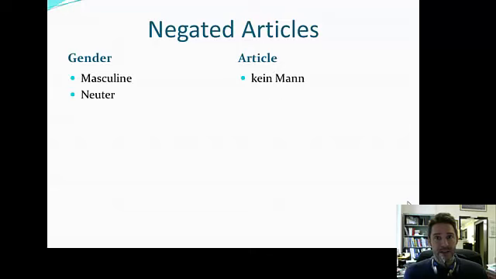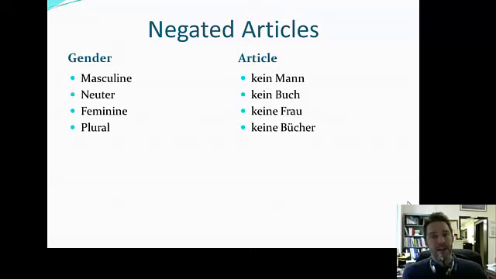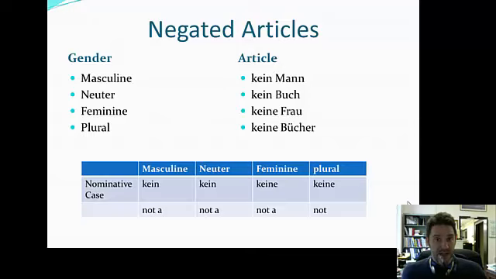Negating, so kein Mann, kein Buch, keine Frau, keine Bücher, meaning no, right? Das ist kein Mann, that's not a man. Das ist ein Buch, that's a book, for instance. Okay, this is one way to negate. Usually you use the word kein, which, by the way, is always going to match the indefinite article. Masculine, ein, kein, neuter, ein, kein, feminine, eine, keine.